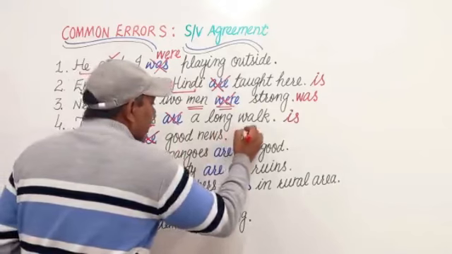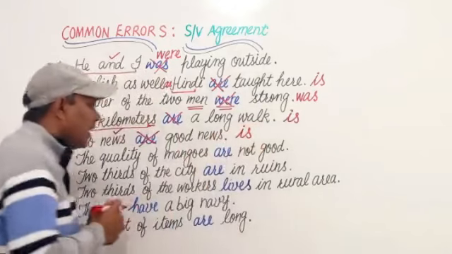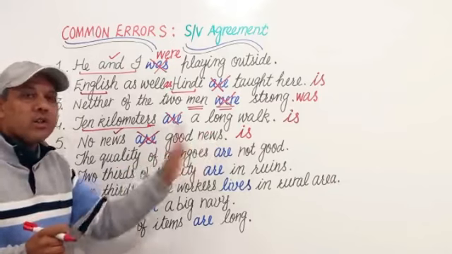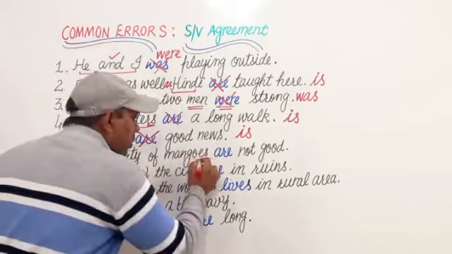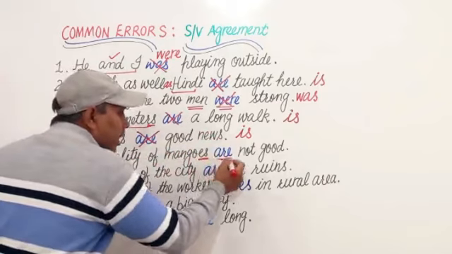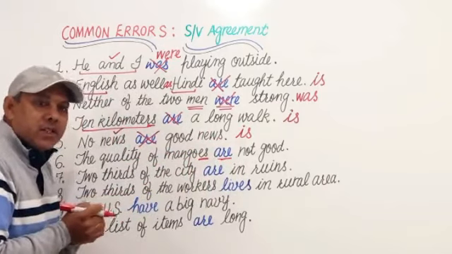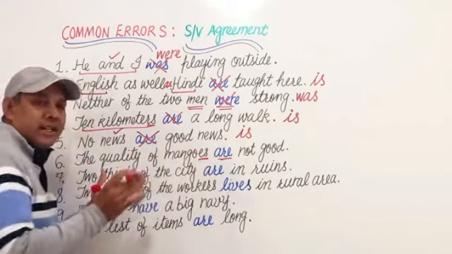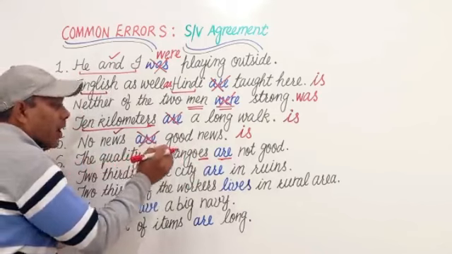नेक्स्ट इज नॉन न्यूज। News is always considered as or taken as a singular subject. No news is good news. Next is the quality of mangoes are not good. Here mangoes, although it is plural, and this is a plural verb. But don't be confused. This is not the true subject of this sentence. The quality of mangoes,